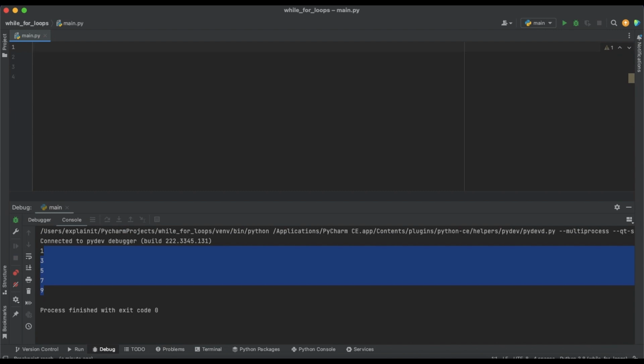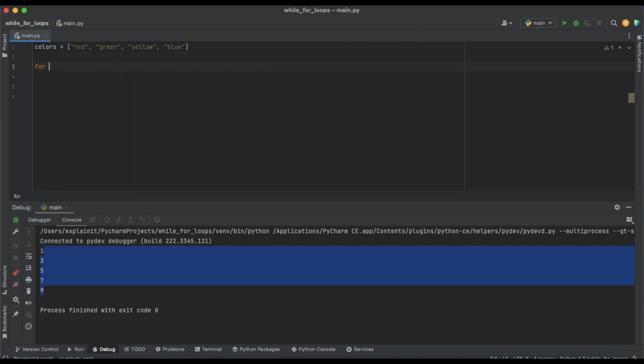So let's create some iterable that we would like to go through using a for loop. For us, it would be, for example, a list. So we will create colors. We will create a list that will contain some colors. So for example, red, green, yellow, and blue. So now let's create a simple loop just to print all of these elements in the list one by one.